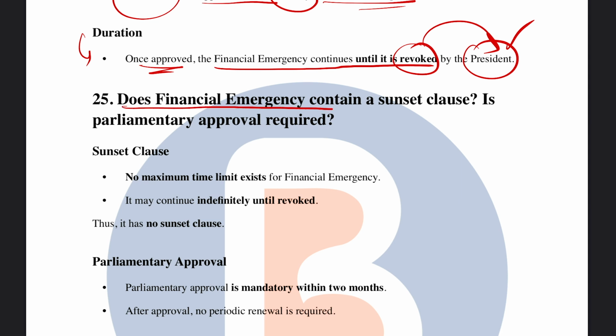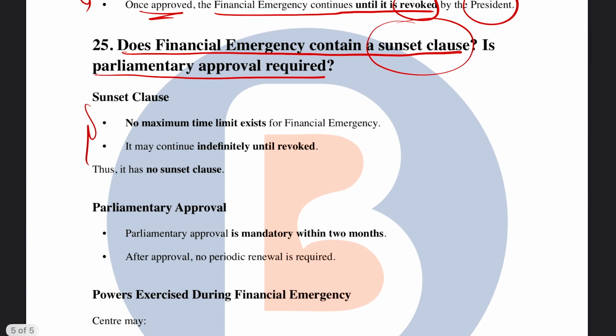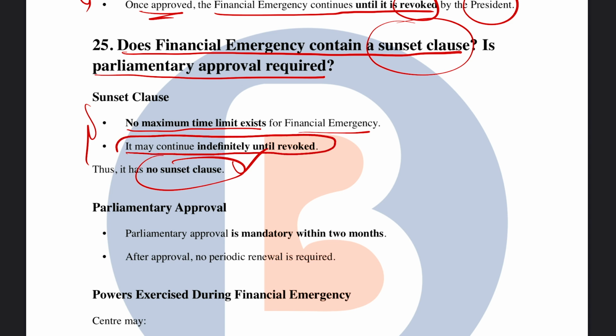Next is, does financial emergency contain a sunset clause? Is parliamentary approval required? So now what is the sunset clause? We will see. So basically, it does not. The financial emergency has no sunset clause, meaning no maximum time limit exists for financial emergency. However, it may continue indefinitely until revoked by the president himself. So that is what the sunset clause means. There is no sunset. It continues on and on unless and until the president feels that we have to revoke it.